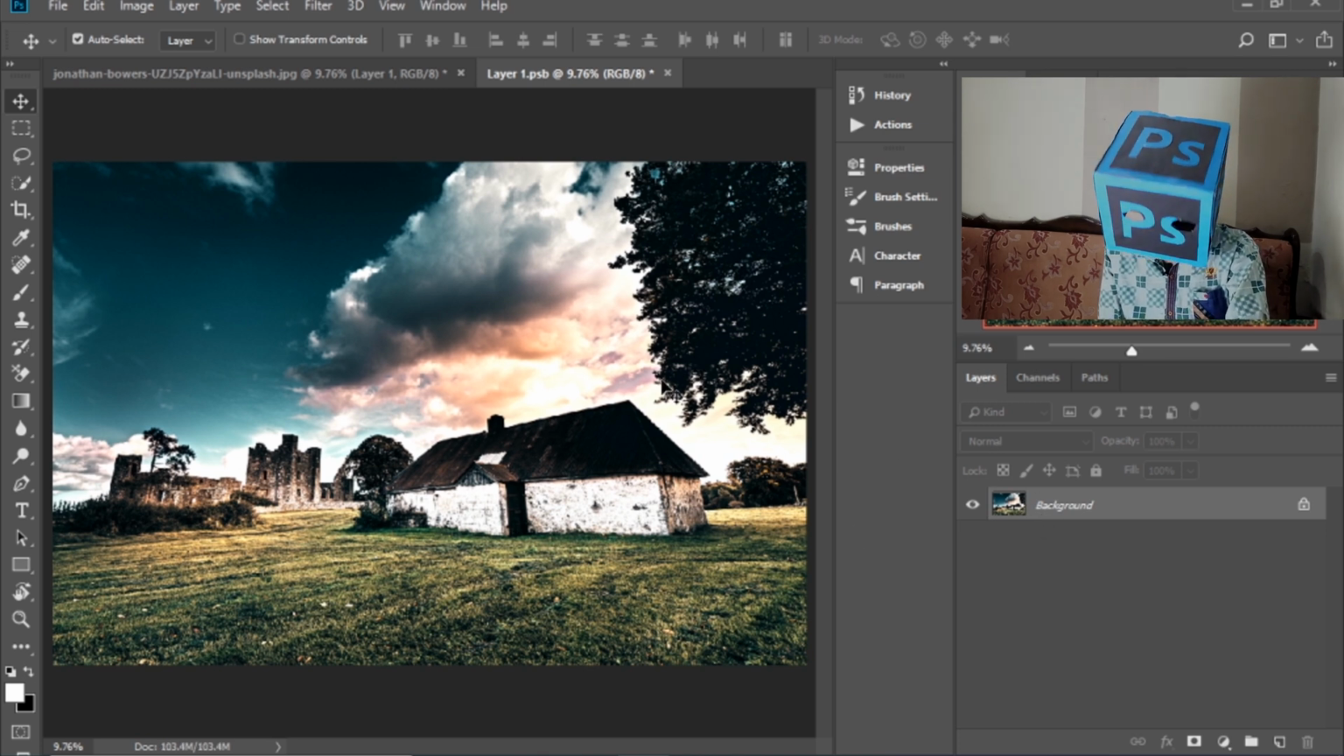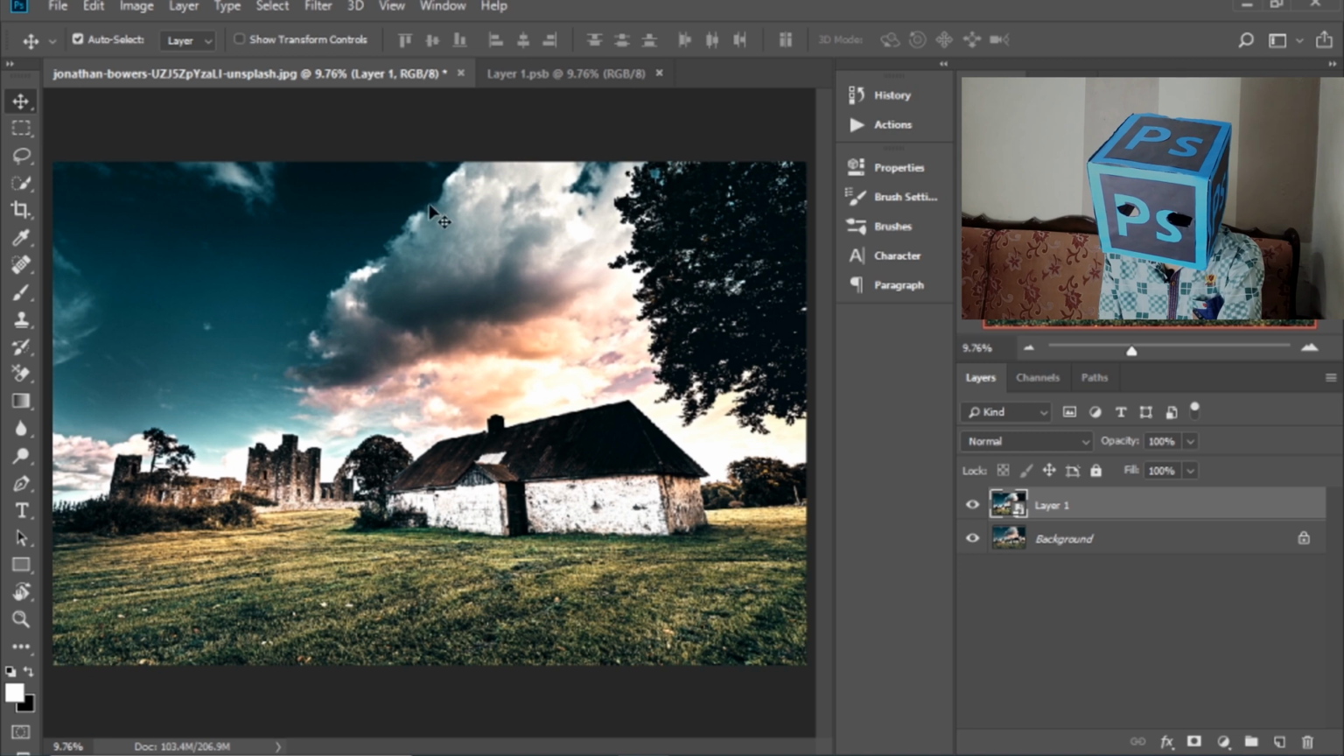Now press Ctrl S to save all the settings. Now go to first layer. Now as you can see, all the settings are being applied on this layer. This is the before and this is the after.